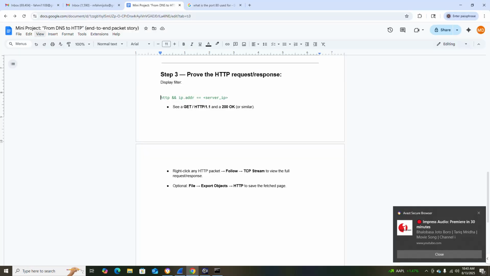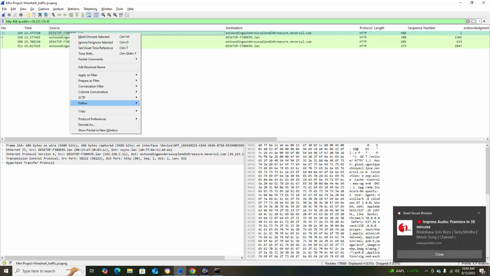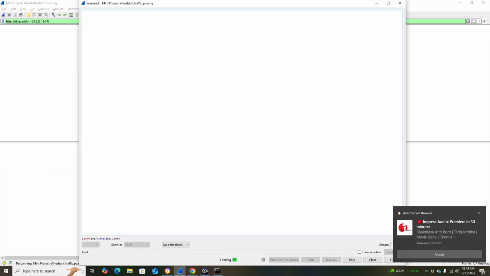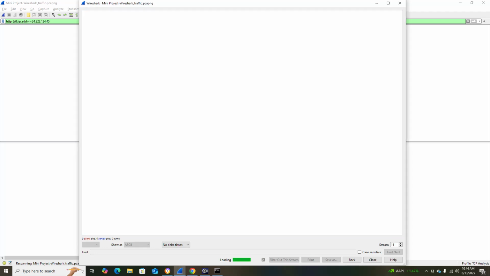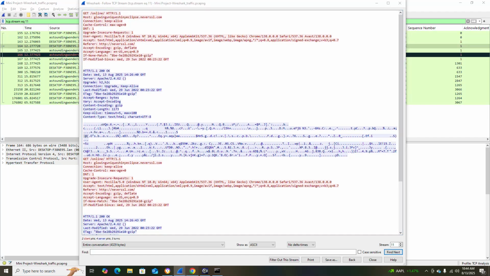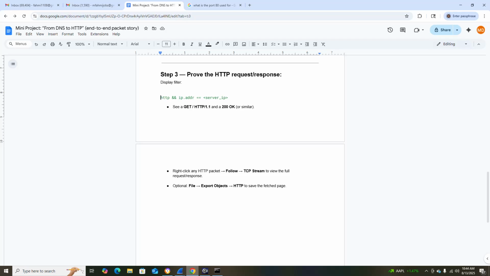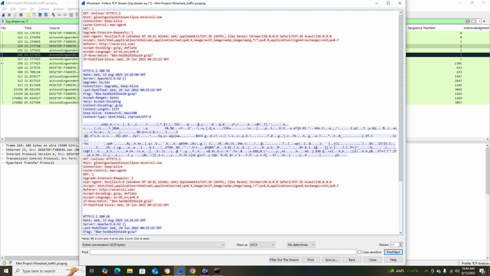Okay, TCP stream. Okay, TCP stream, to see the full request response. You'll see everything here. GET, host is this one, nervoussl.com, connection keep-alive. So HTTP 1.1 200 OK, server is Apache.